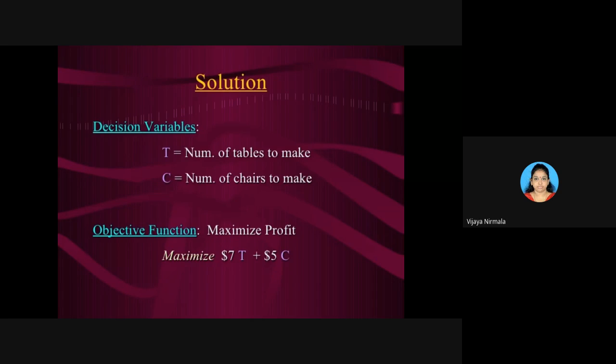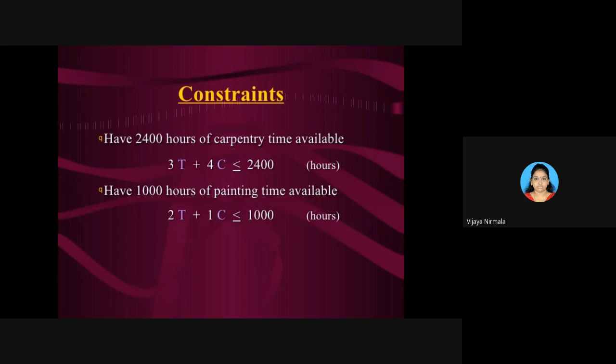And the next one is the objective function. What is the problem related to? Either it is maximization of profit or minimization, and you have to understand and write that. This data is related to maximization. So maximize Z is equal to 7T plus 5C. Have you written it? Next, shall we move to the next slide?